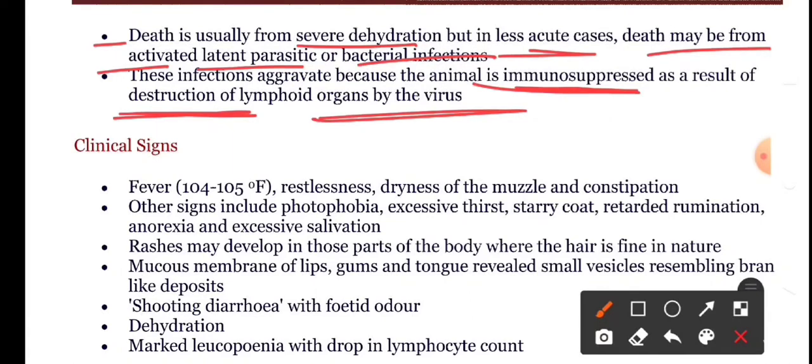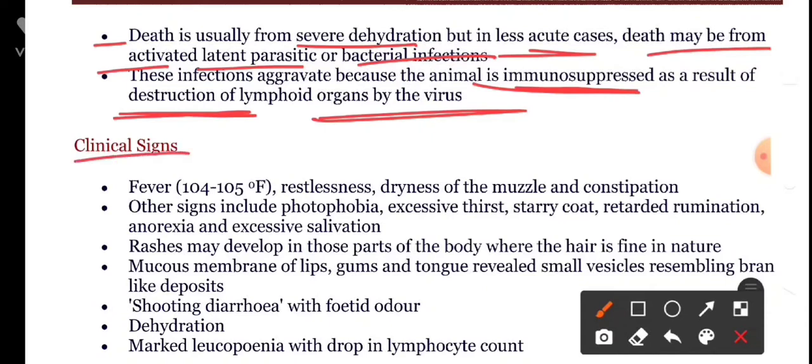This virus has high affinity towards the lymphoid organs. These organs are necessary to provide immunity to the body. If these organs are destroyed by the virus, such animals undergo immune suppression and become immunocompromised, leading to secondary infections like latent parasitic infections or bacterial infections, and those are the secondary causes which may be responsible for the death of the animal.